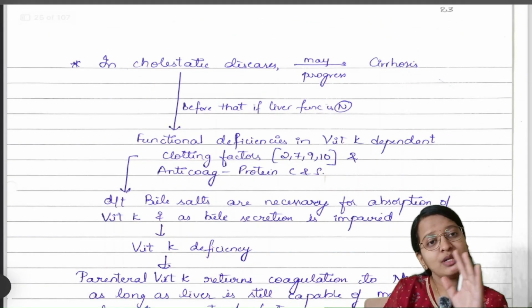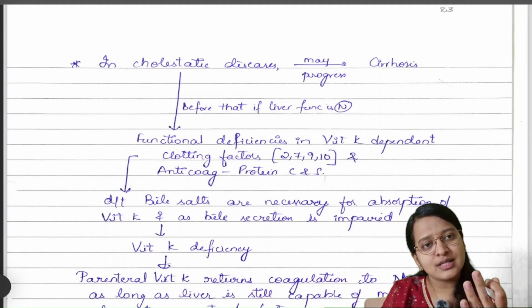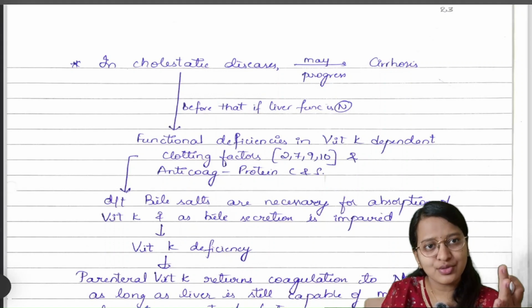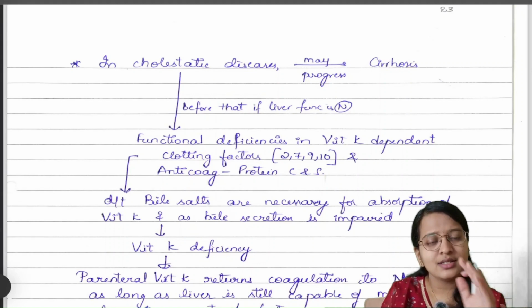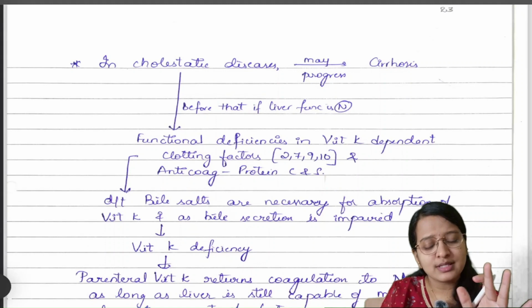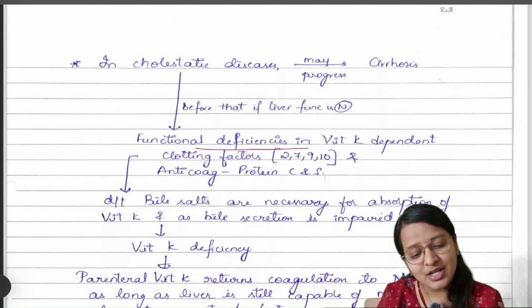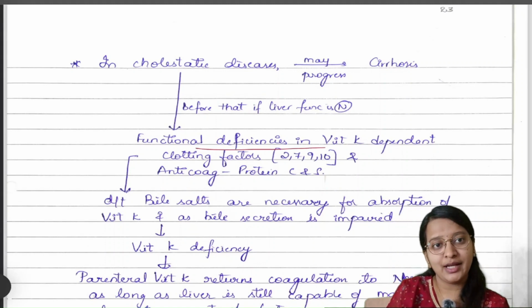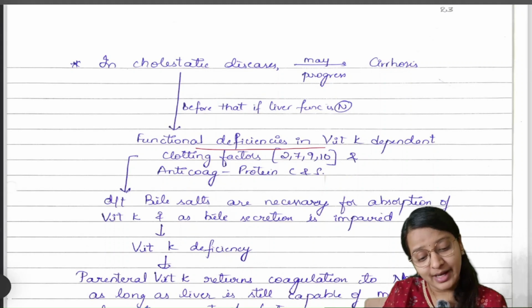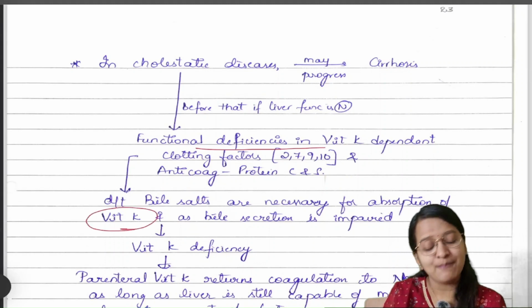Suppose cholestatic disease, prolonged cholestatic disease, is the cause for your cirrhosis. In the starting stages, what is the problem in cholestatic diseases? There will be functional deficiency in vitamin K dependent clotting factors because vitamin K is not being absorbed.